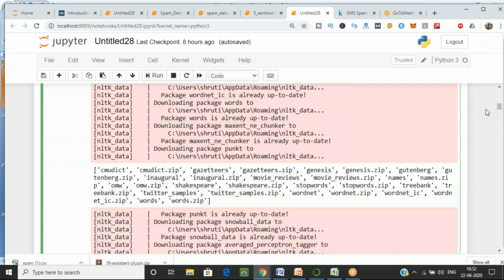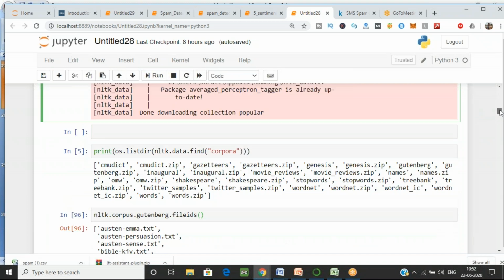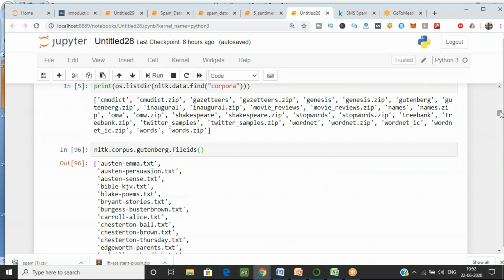I'll just print this command again. I just want to find what text files I have in my corpus so that I can analyze them. For finding the text files, you have the command nltk.corpus.gutenberg.fileids.